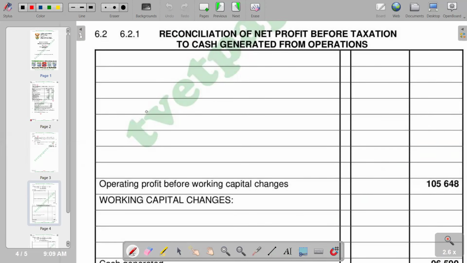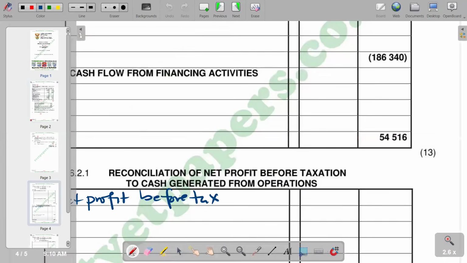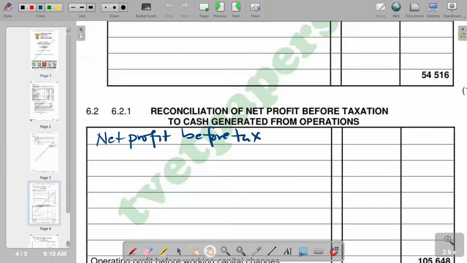So on our reconciliation, we are supposed to start with the net profit before tax. So we are saying net profit before tax. Then we check according to the question, what do we have in terms of net profit before tax? We are given it here, it is 73,420. So we indicate as such, 73,420. Then from there, we are supposed to go to adjustments. So we can just say adjusted for.